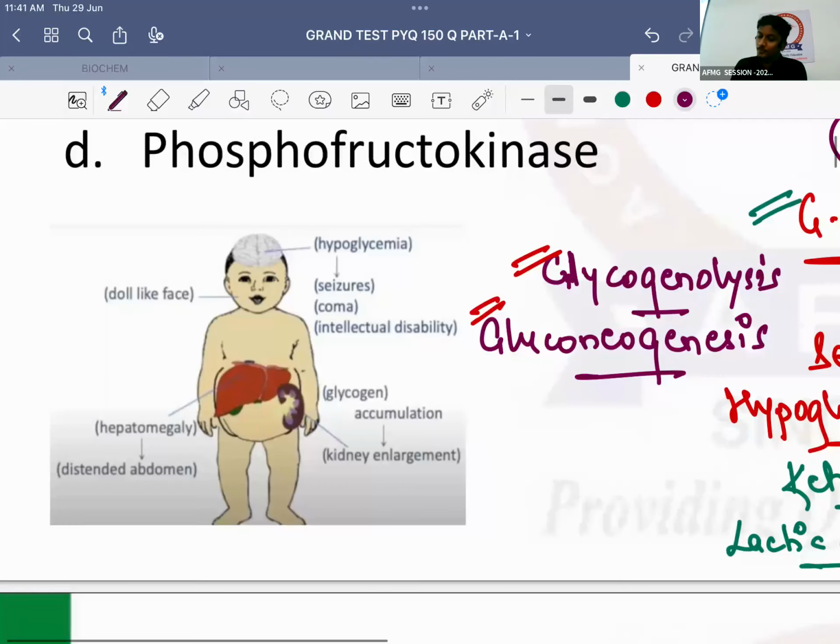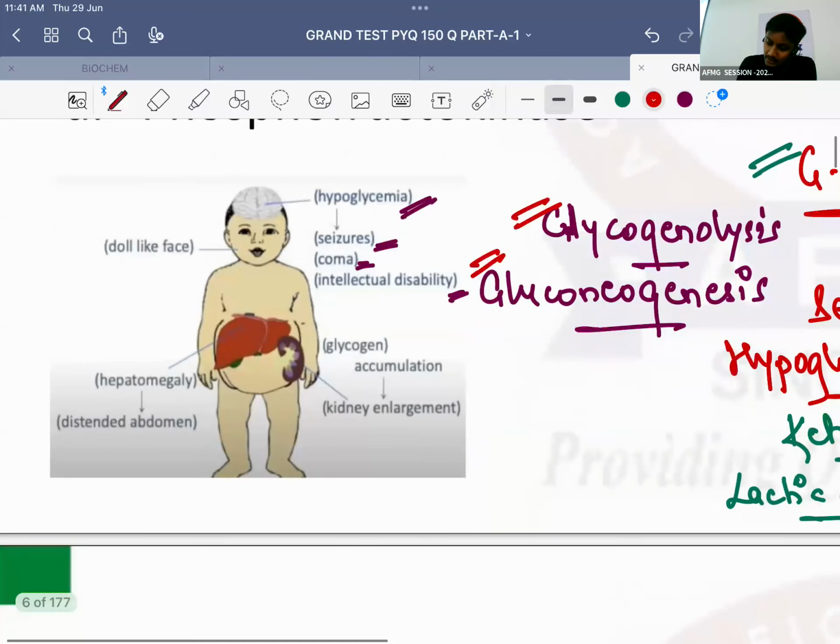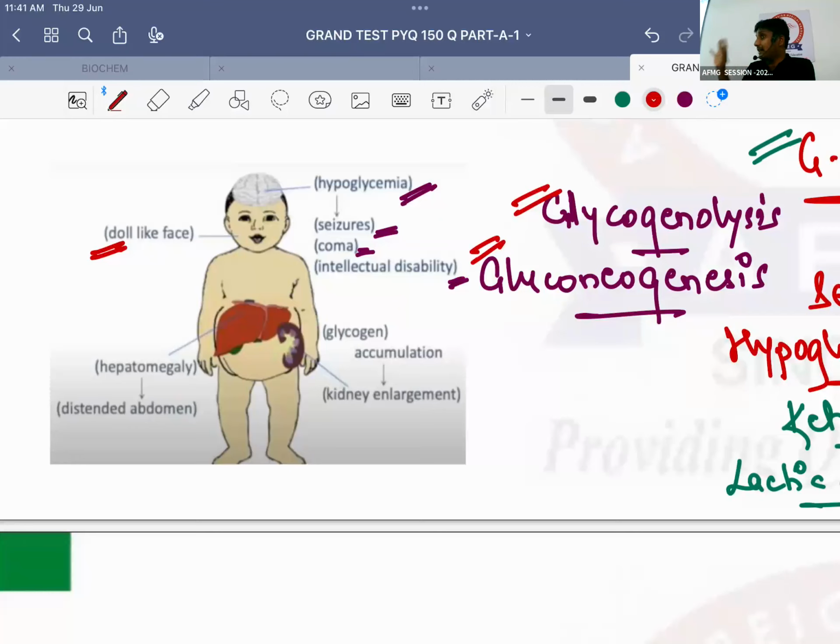And here, as I've told you, as the child is having hypoglycemia, the brain will not get enough glucose, so the brain goes haywire, and then what will happen in the patient? Seizures. The patient will have coma, and the child is having prolonged hypoglycemia. The brain is not getting glucose, so will it work? No. So the child will have mental retardation, also called intellectual disability. Along with that, the child will also have doll-like faces. Doll-like faces are characteristic of von Gierke's. So doll-like faces are seen in which condition? Von Gierke's disease. They will mention it in the question a lot of times, so please pick up that keyword.